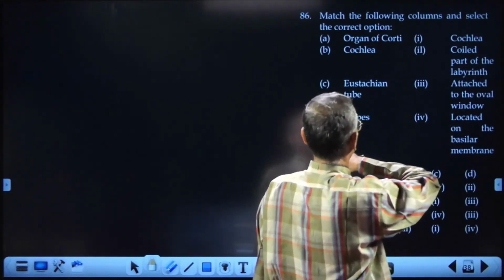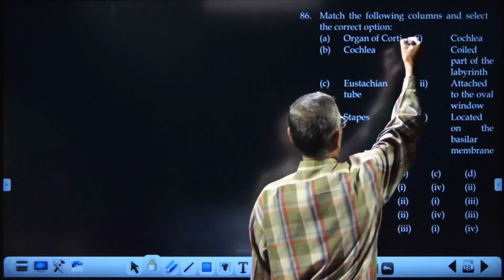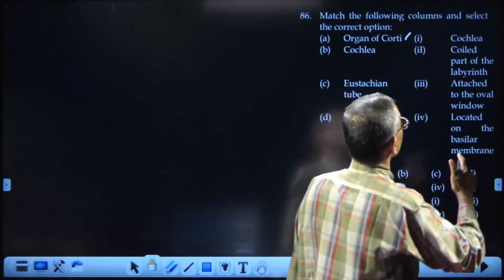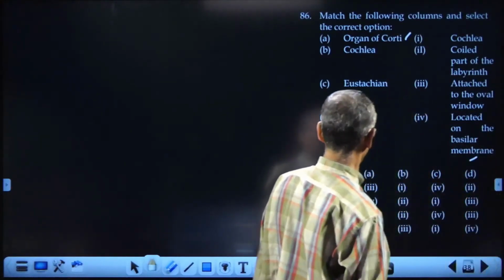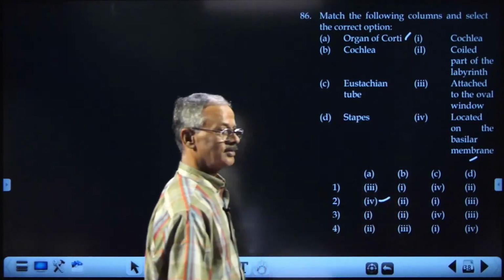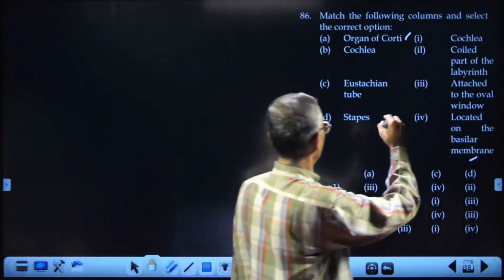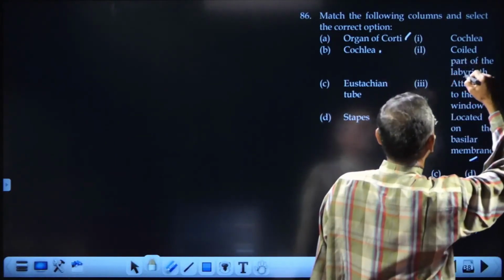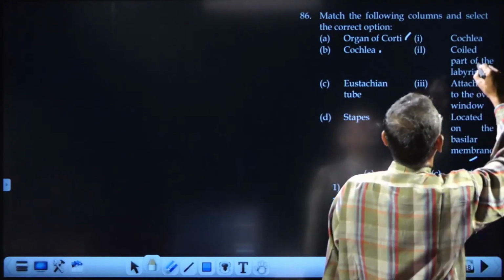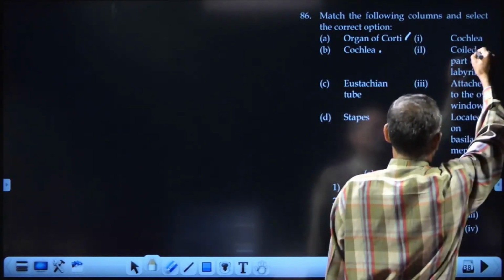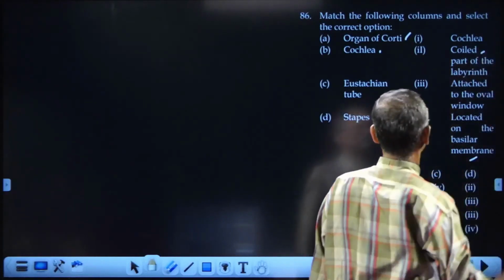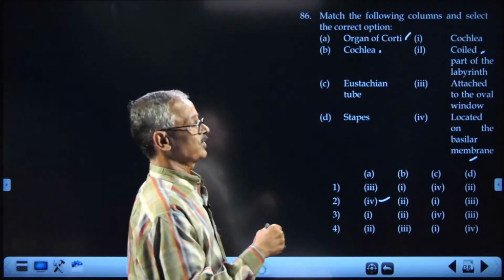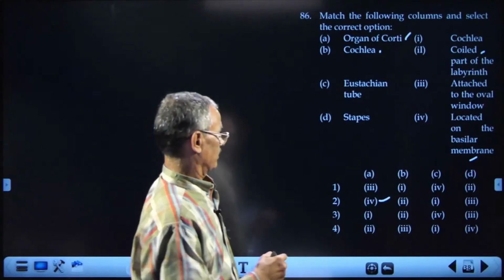Again, match the following. We can use the same technique in answering. Organ of Corti, that is part of the cochlea. It is resting on the basilar membrane. Option is 4, and there is only one option, so immediately we came to the answer. Organ of Corti, cochlea. Cochlea is part of the labyrinth, the coiled part, coiled like a snail's shell.